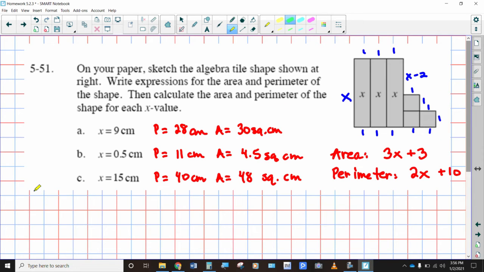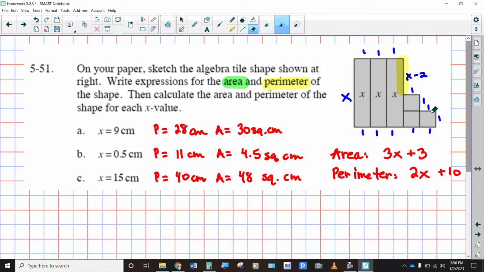All right, now we get into some review. On your paper, sketch this algebra tile shape shown at the right. Write expressions for both area and for perimeter, and then calculate the area and perimeter for each one of these values. So first things first, these are X tiles. These are single unit tiles. So this would be equal to X. This is 1, 1, 1. This is the entire X minus those 2 units right there. So that would be considered X minus 2.